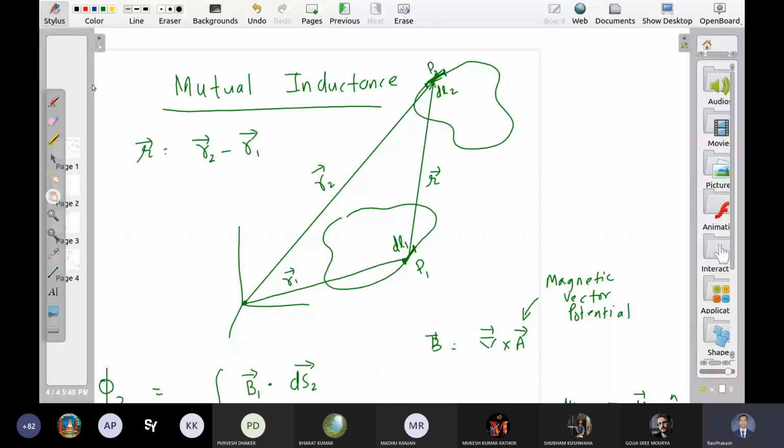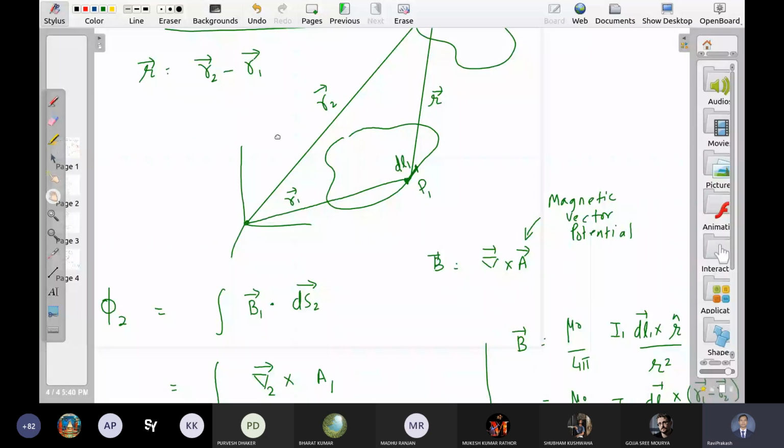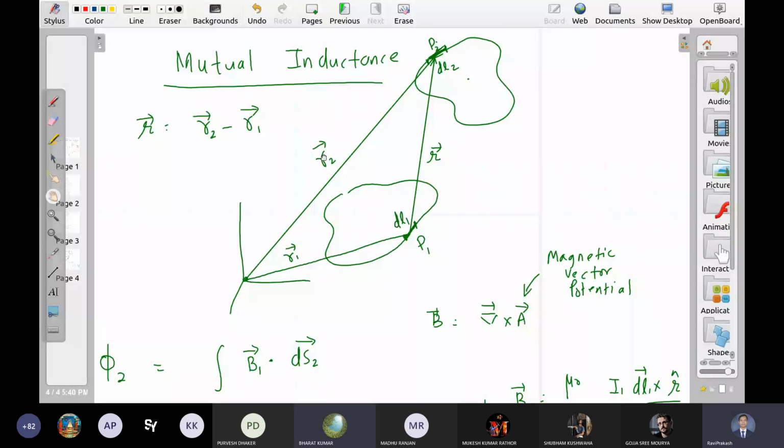So which coordinates, which vector should I change to reach a different point? Different point पे जाने के लिए कौन सा vector change करना पड़ेगा? R2 or capital curly R? We have to change this R2, and so R2 will change, right? R1 remains fixed, right? And obviously if R2 is changing, this will also change, right?